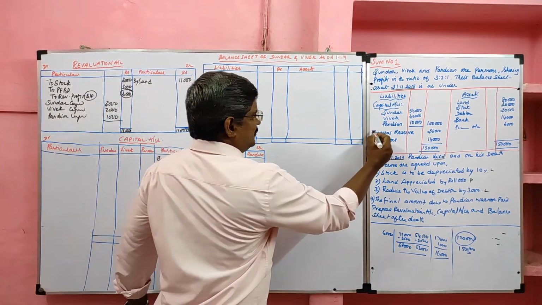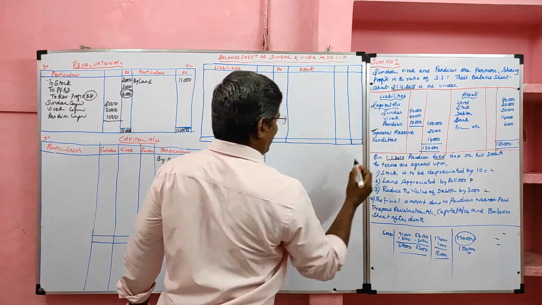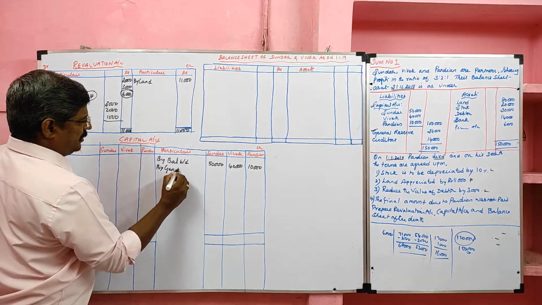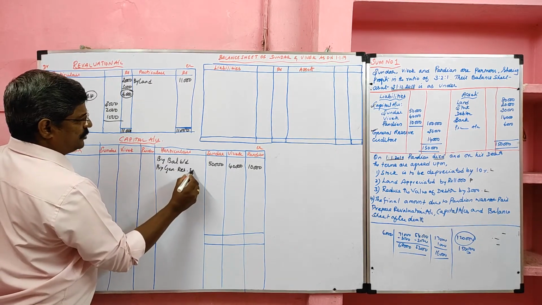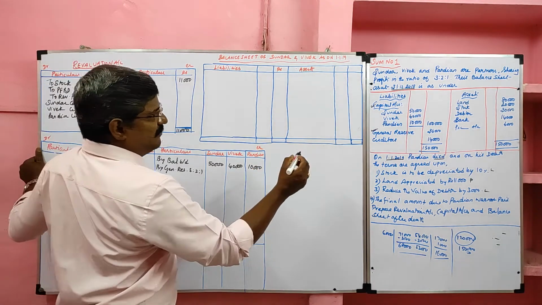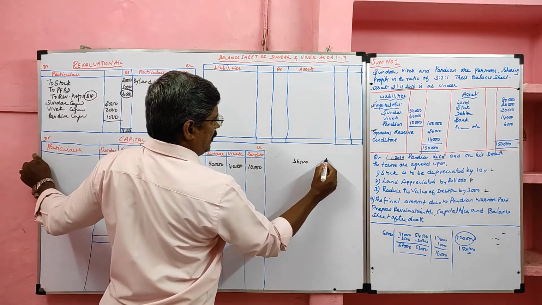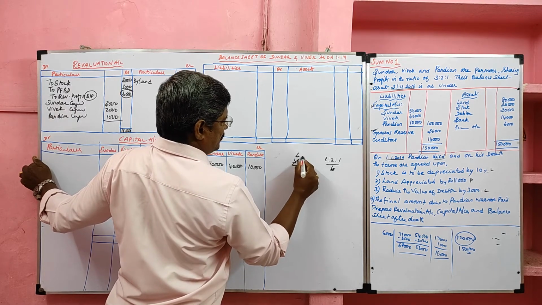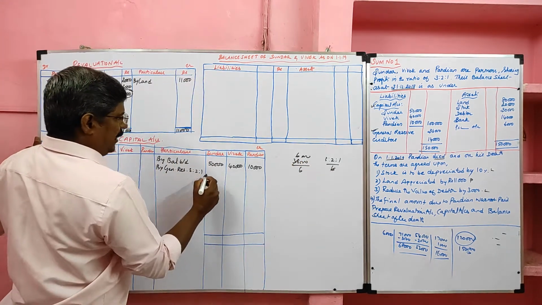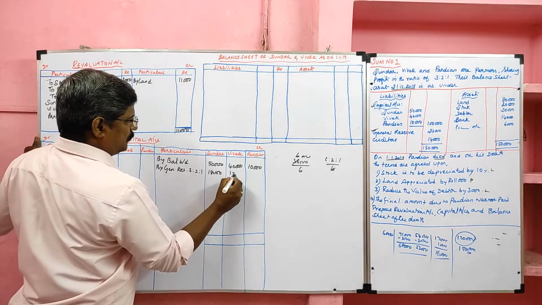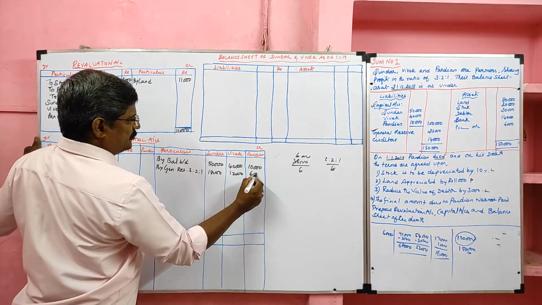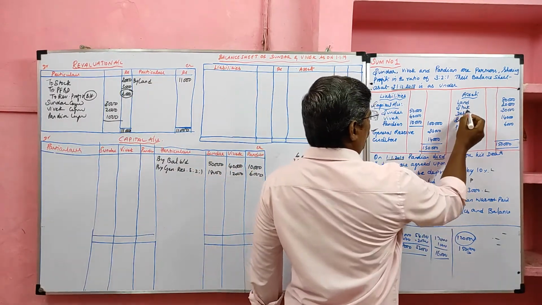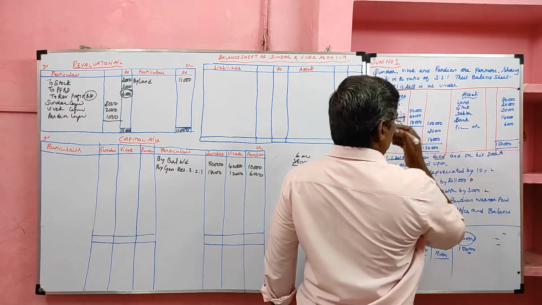Then general reserve should be credited to the capital account in the old ratio, 3:2:1. General reserve given is 36,000. Ratio 3:2:1, total shares are 6. So 6,000 into 3: 18,000 to Sundar, 12,000 to Vivek, 6,000 to Pandian. Then creditor will not come to the capital account. Land, stock, debtor, bank will not come to the profit and loss account.